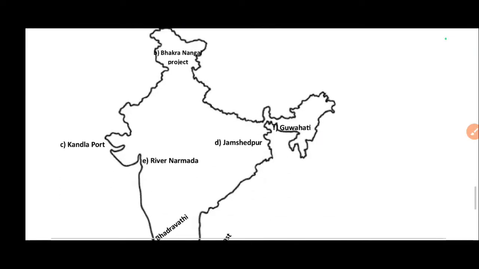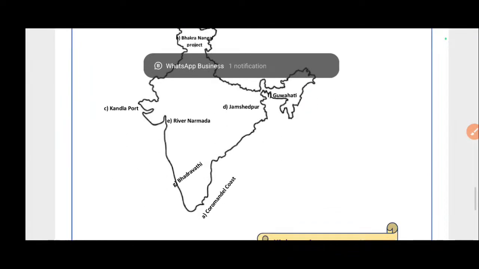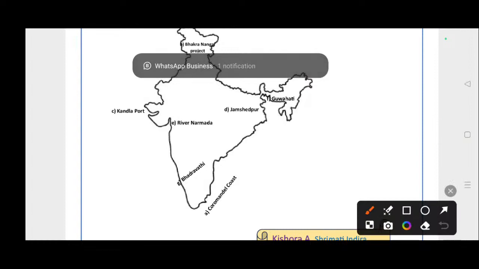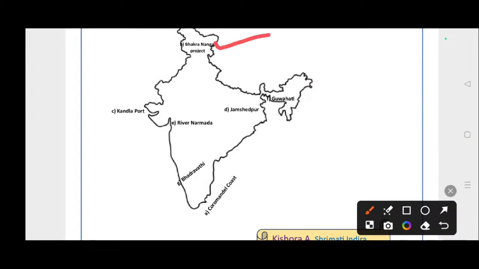Okay, then see those points. See here, it's the Bhakra Nangal project. Then here, Kandla Port. Then it's Guwahati. Then here, Jamshedpur, River Narmada. Then Bhadravati is here. Then Coromandel Coast.